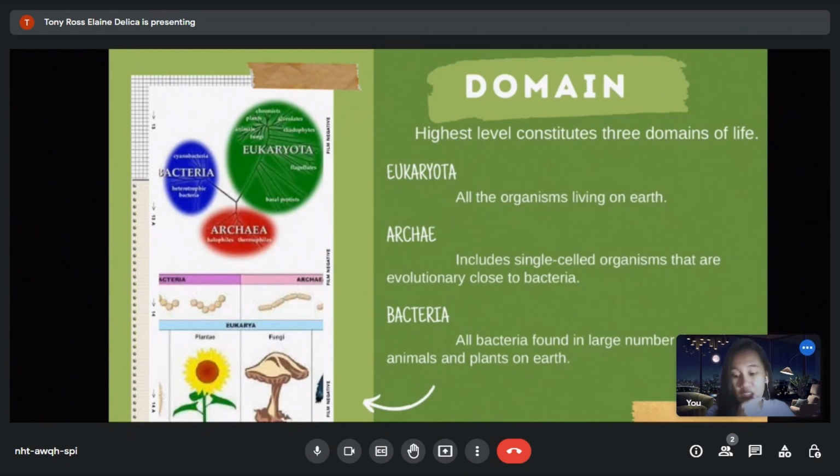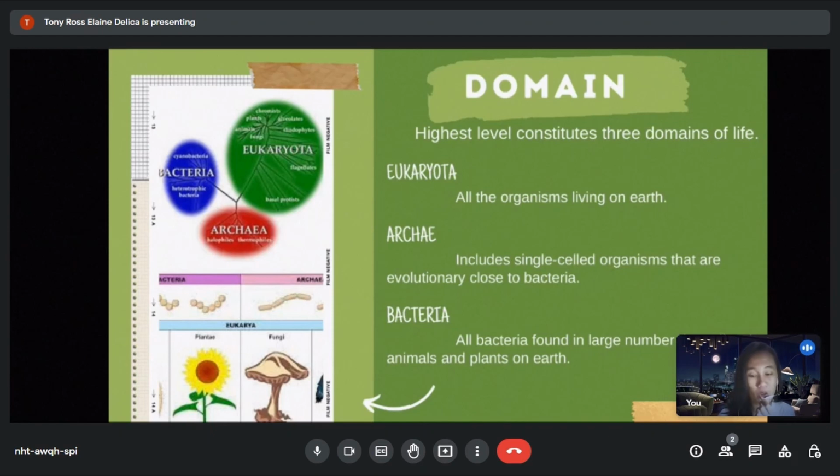Let's dig in further about the taxonomy hierarchy. The first one is the domain, the highest level, which constitutes three domains of life. Domain, as a taxonomic level or rank, was added to the taxonomy hierarchy in 1990 after 250 years of linear taxonomy classification development. It is composed of Eukaryota, Archaea, and Bacteria, where Eukaryota are all the organisms living on Earth.